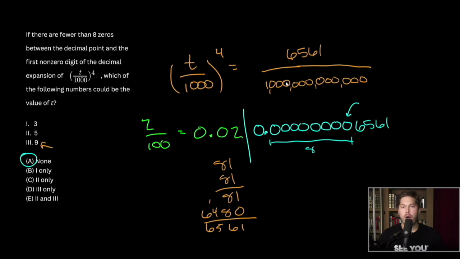So whatever our integer is, when it's raised to the 4th power, it would need to be at least 10,000 in order to cover this 5th zero from the back end. And what do you know, 10 to the 4th power is 10,000. So if 10 was an option, that would be a valid response. However, since 9 is the largest of our options and it does not make the mark, our answer is A, none.